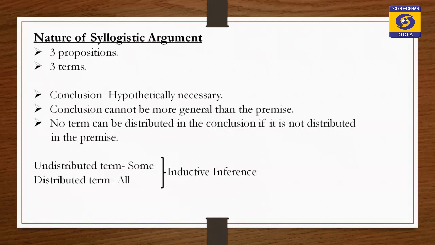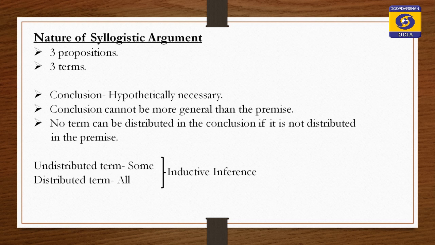Now, we will discuss the nature of syllogistic argument. What is the nature of syllogistic argument? First point is, every syllogistic argument has three propositions: major premise, minor premise and conclusion.